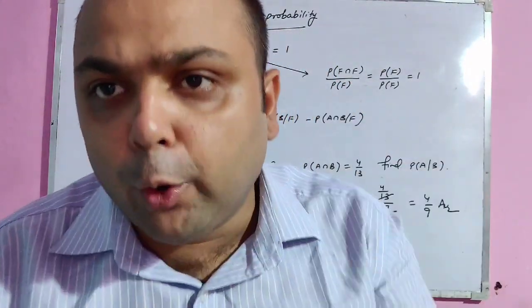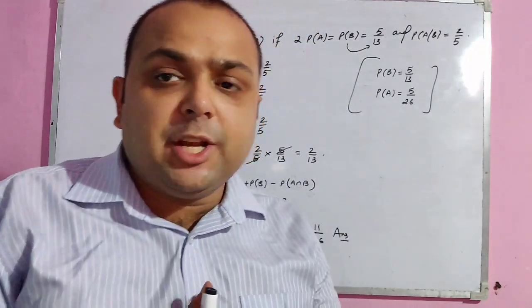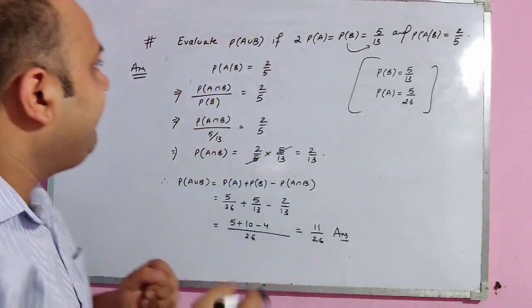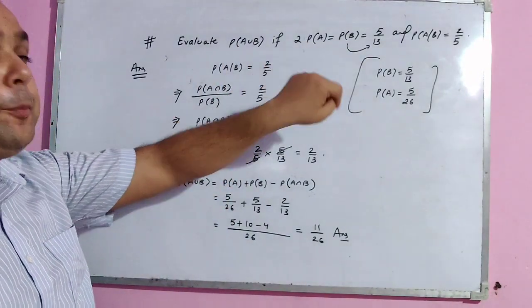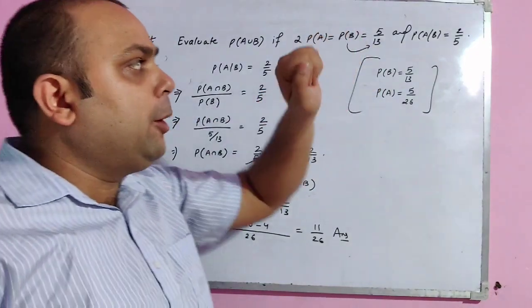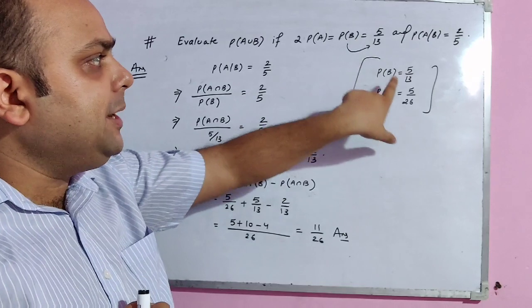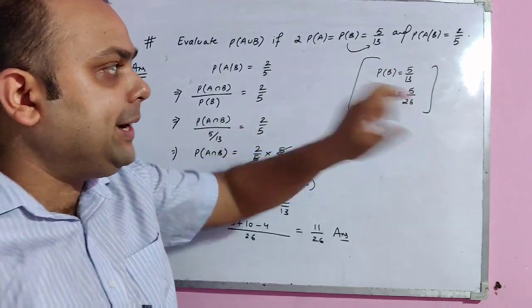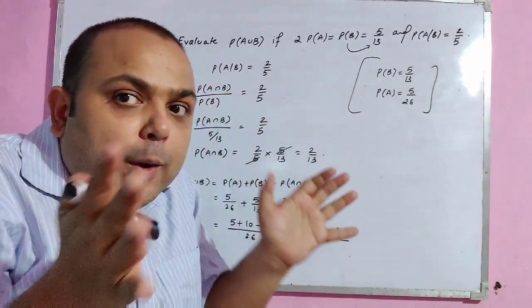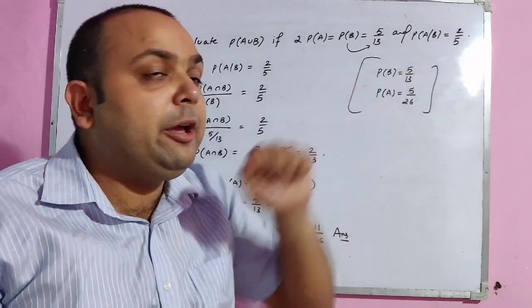I will explain you some more examples. See one more example related to conditional probability. The question is, evaluate P(A union B) if 2 times probability of A is equal to probability of B, which is equal to 5 by 13. So from this, probability of B is 5 by 13 and probability of A, with 2 going to the denominator, is 5 by 26. And the probability of A conditional B is 2 by 5.